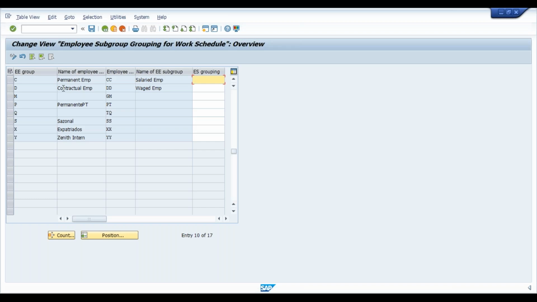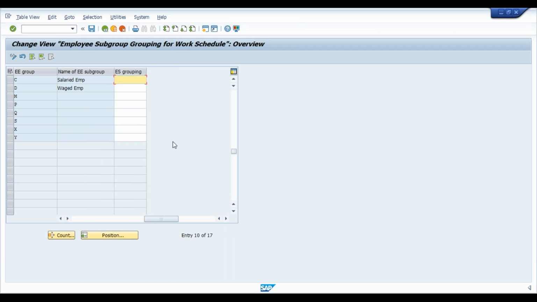So you will get whatever groups you have created for employees, that is permanent and contractual, and their subgroups. For that you can assign your ES grouping, which you recently created. What is your ES grouping? You can assign it here.